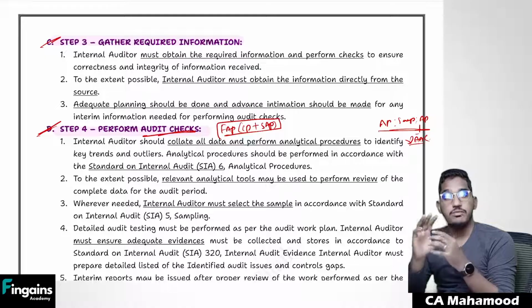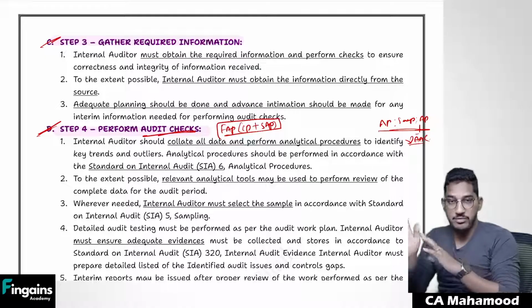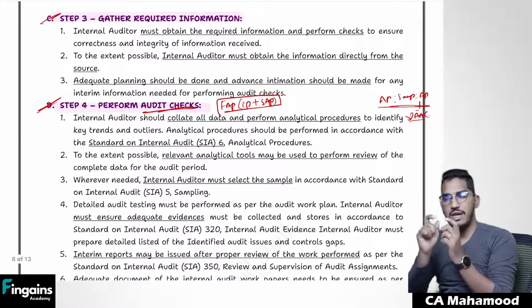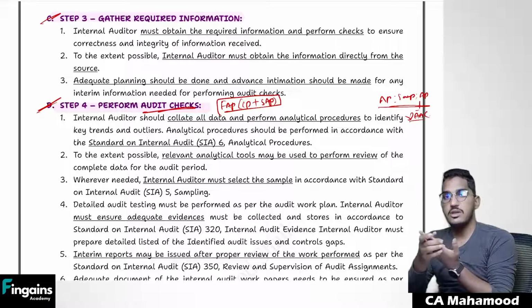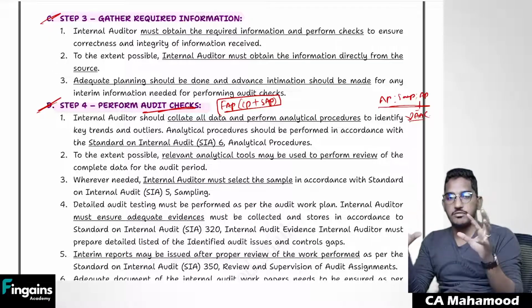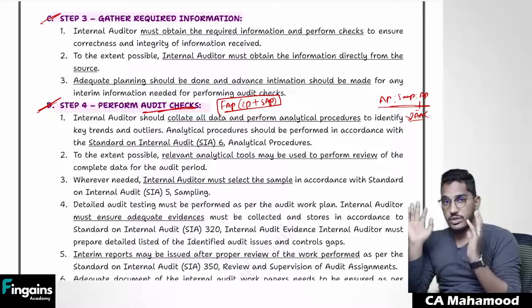Number 4, you have to perform test checks. Sorry, you have to perform audit checks. And finally, by performing these audit checks, what will you get? You will have all your findings. You will have observations. What do you have to do with those observations? Report them. Report to the management and those charged with governance. Whatever your findings are, you have to report all of that.